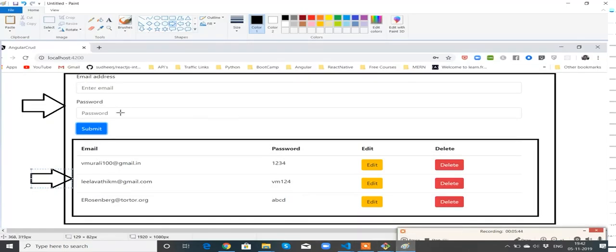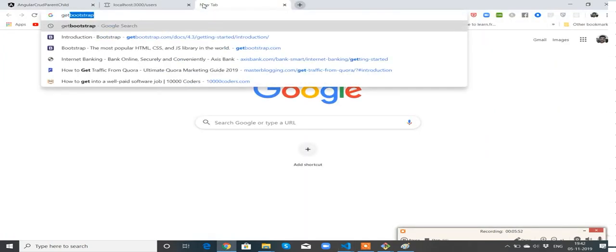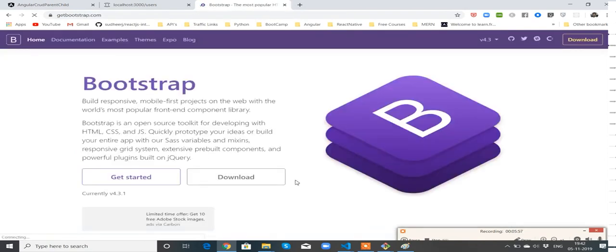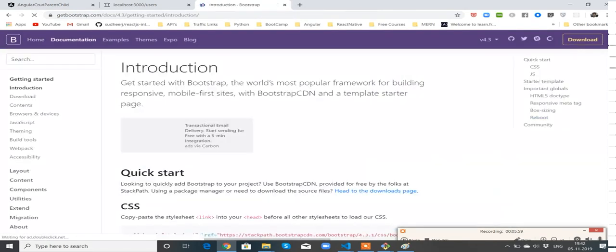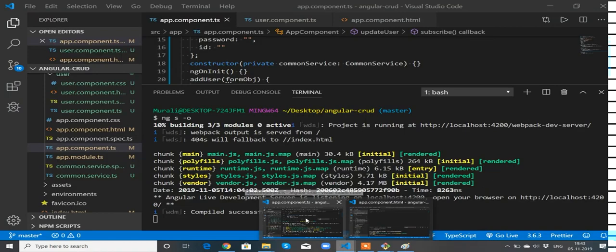First thing, we need to have a simple form in our parent component. To have a simple form, I'm going to the Bootstrap website. Let me add the Bootstrap dependency first. Copy this link. Now come back to our application.